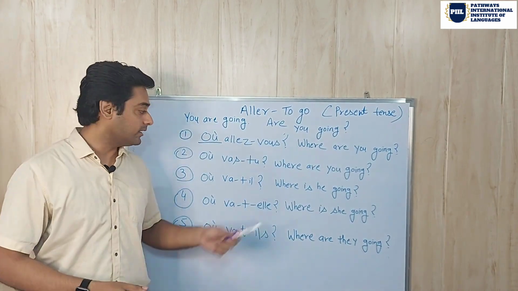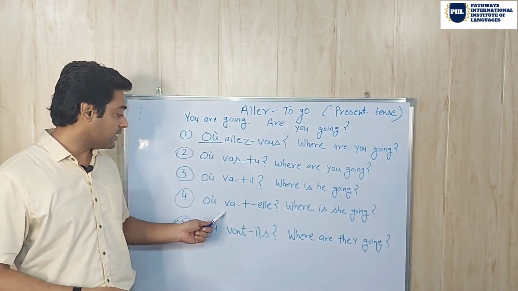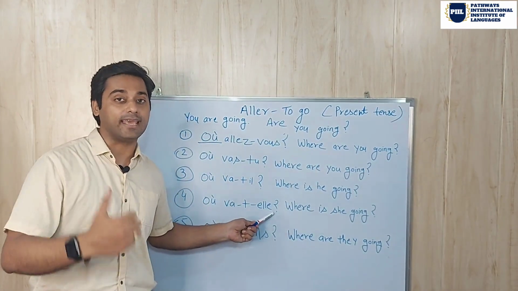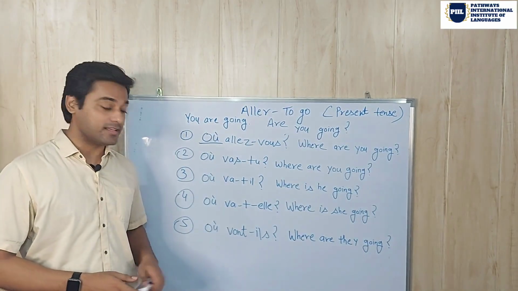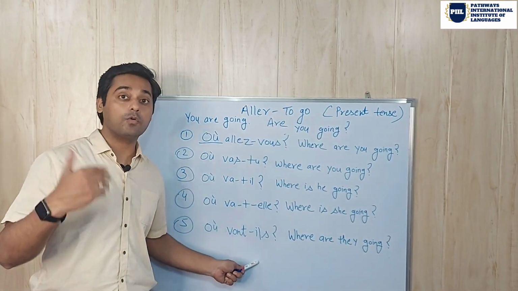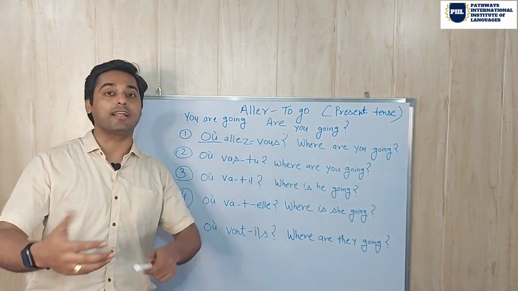Où va-t-il? That means where is he going? Fourth sentence, où va-t-elle? Where is she going? Question number 5 is: Où vont-ils? Where are they going?